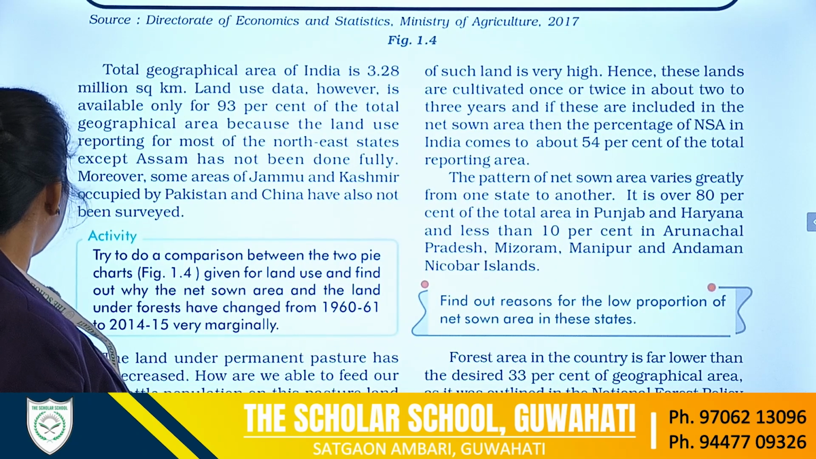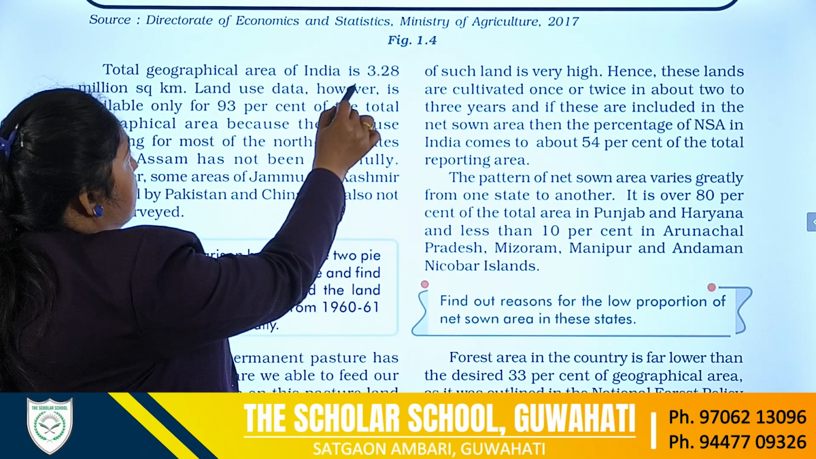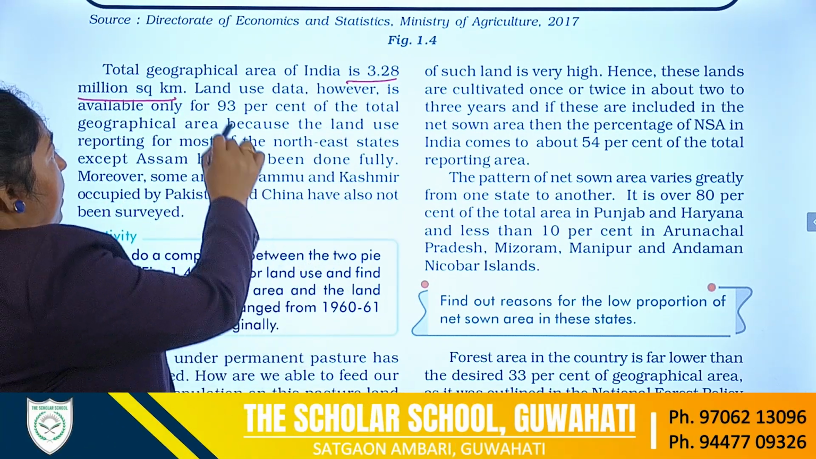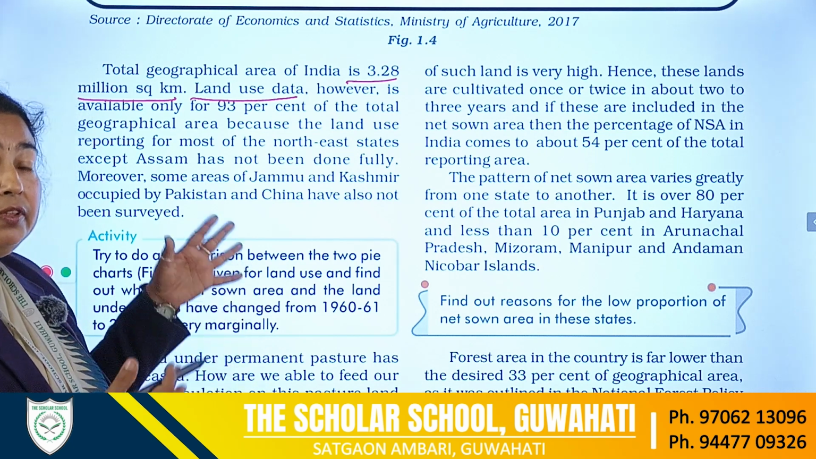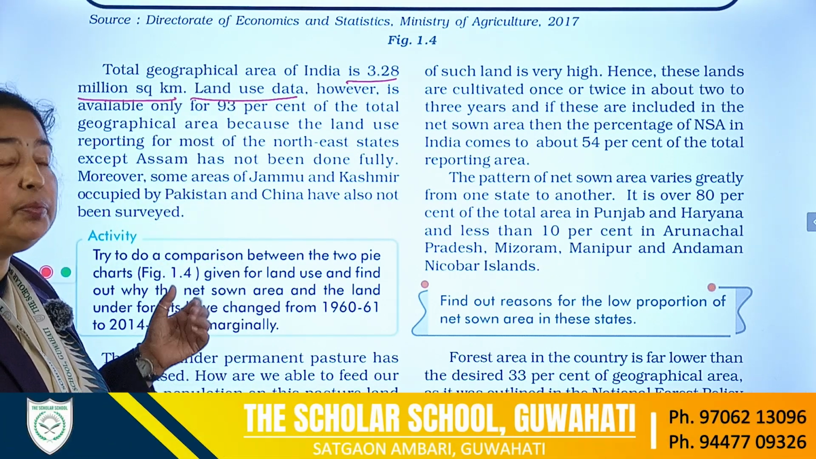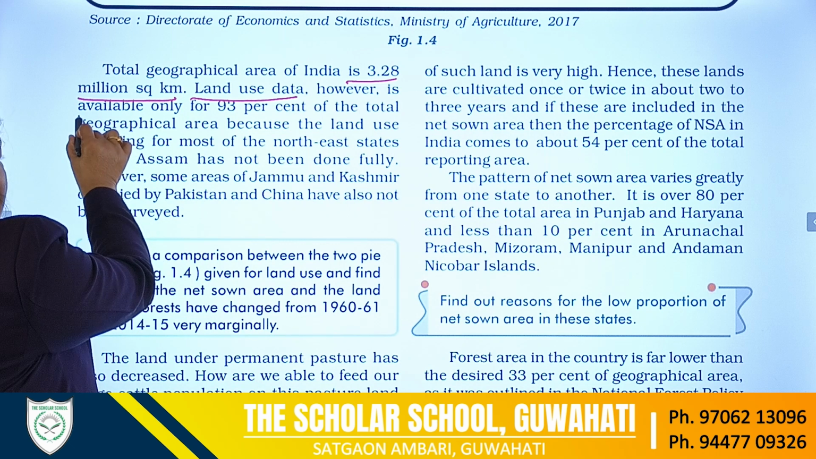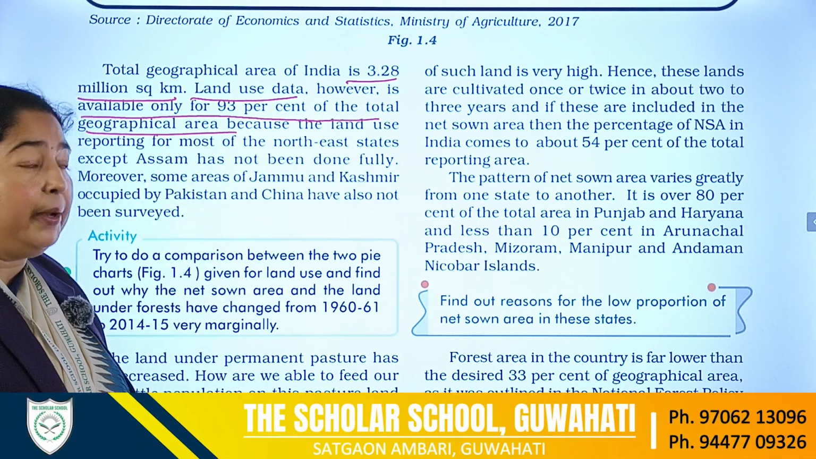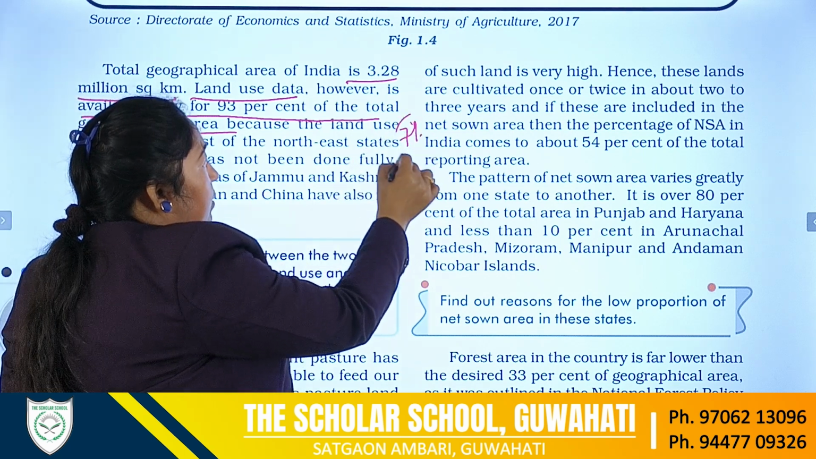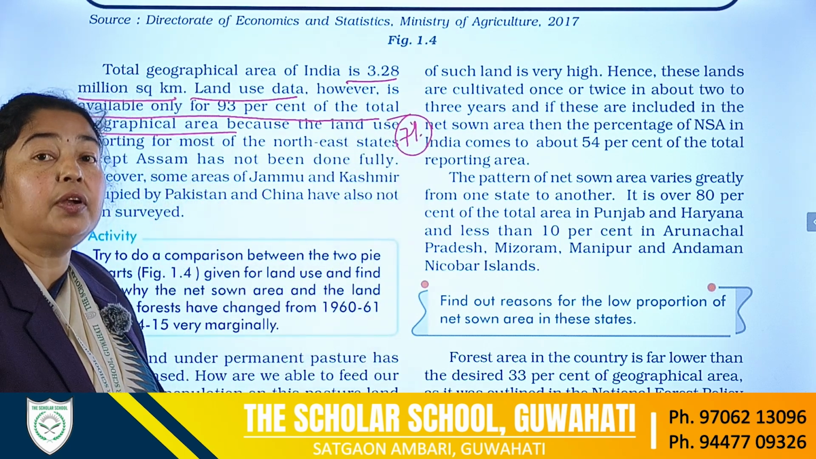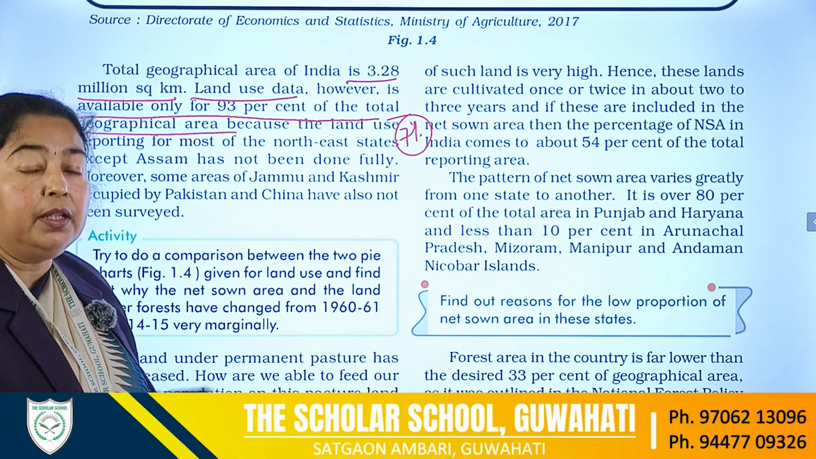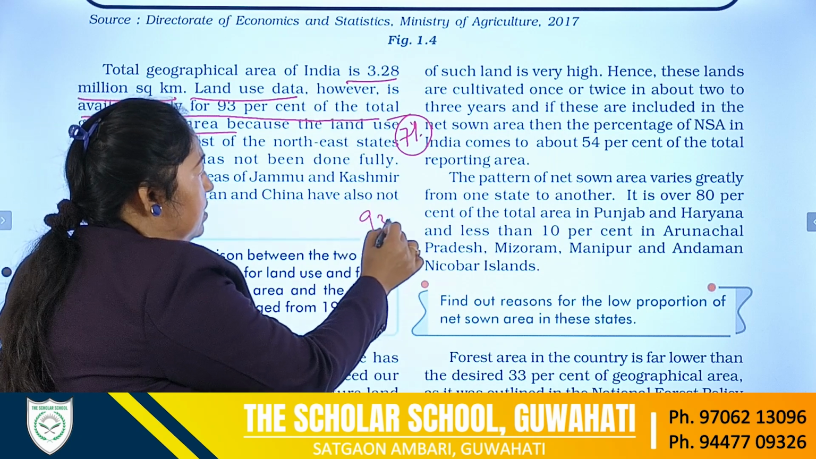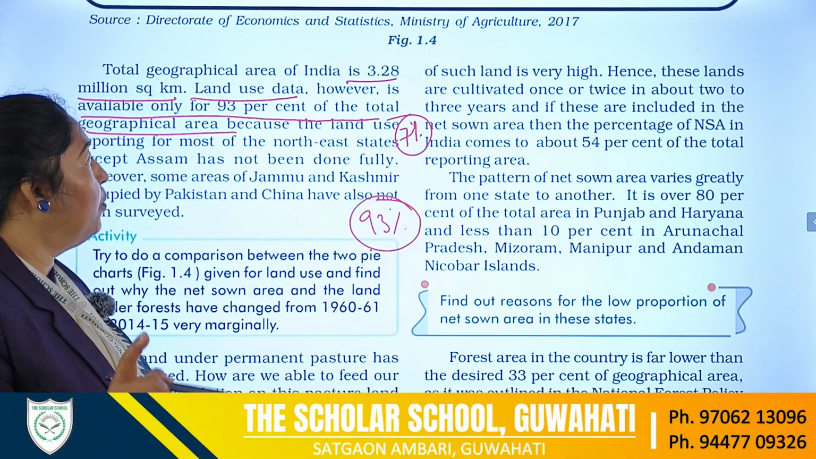The total geographical area of India is 3.28 million square kilometers. The land data that we are getting, which we have just shown in the two pie diagrams, is available only for 93% of the total geographical area. And for 7% of the geographical area, data is not available with us. The data provided here is for only 93% of the geographical area.